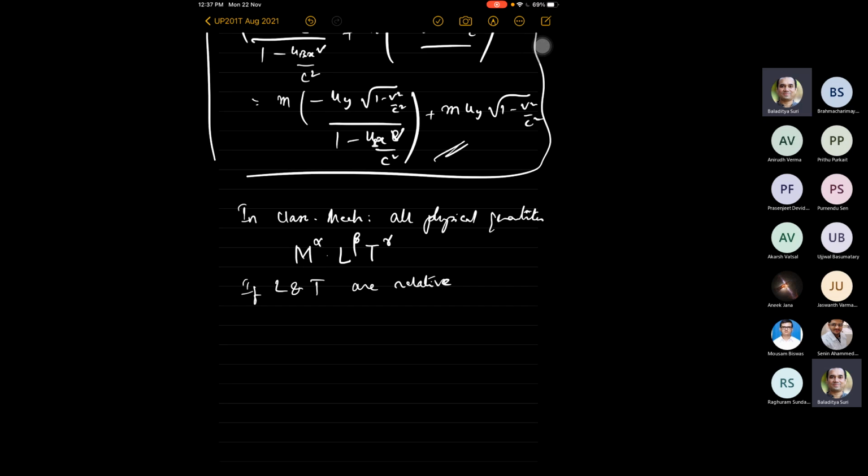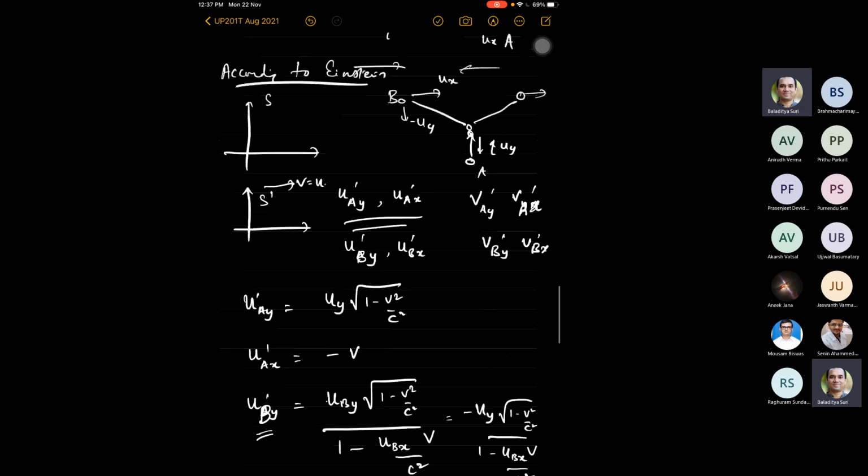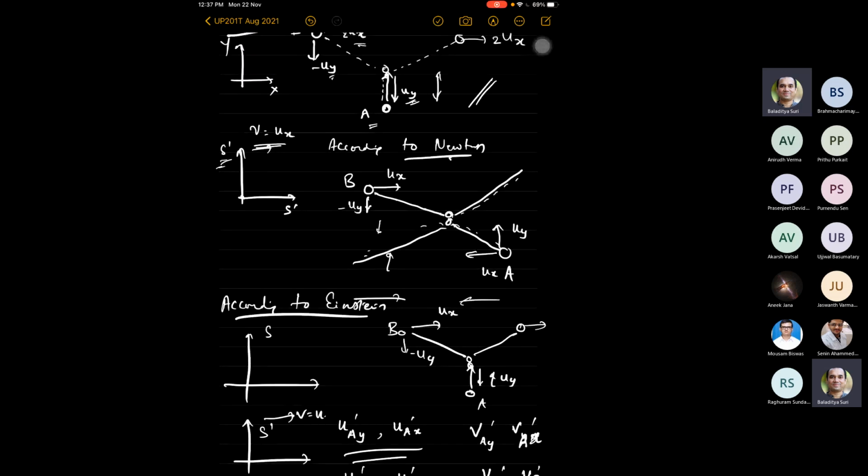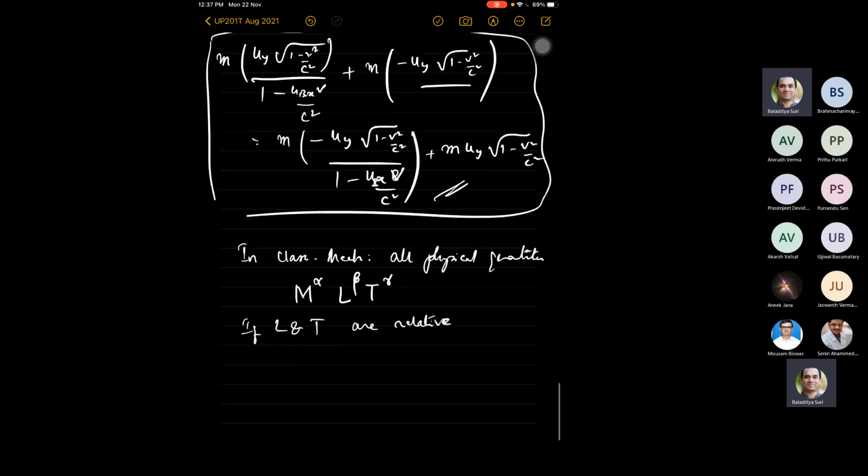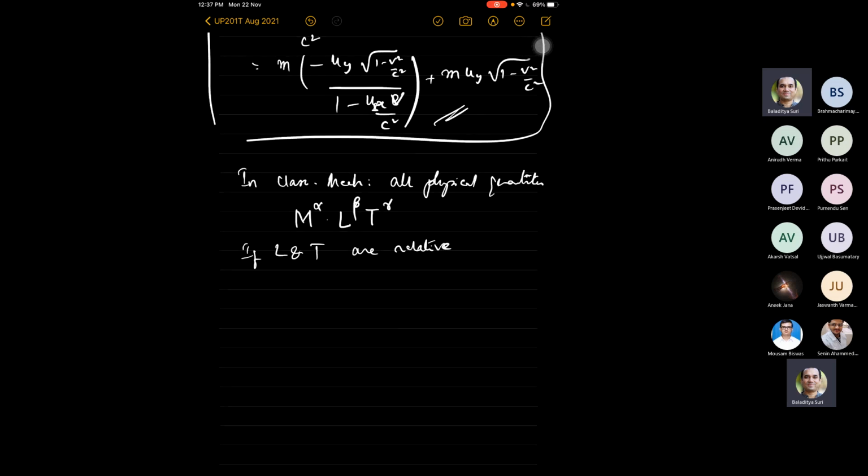Similarly, when we analyzed this case of two particles colliding, we made an implicit assumption that the masses of the two particles are not changing. What Einstein asked was, why can't mass change when you move from one frame to another frame, when length and time can also change? So why not mass?